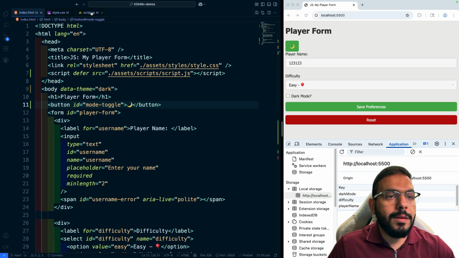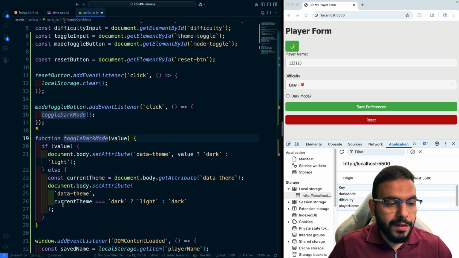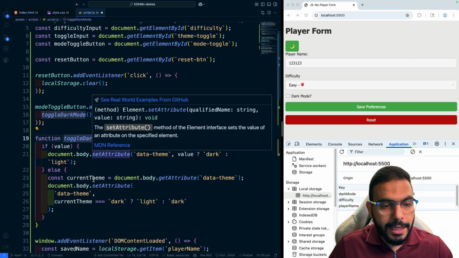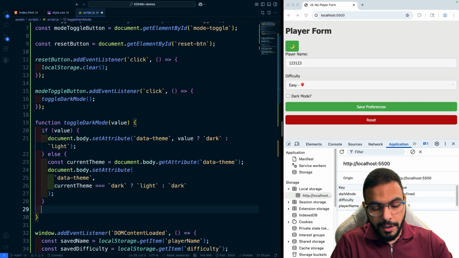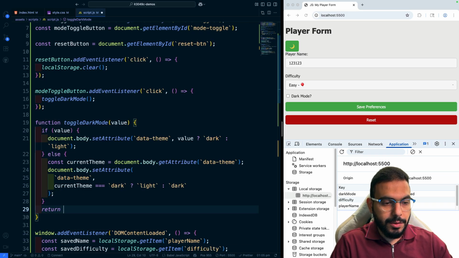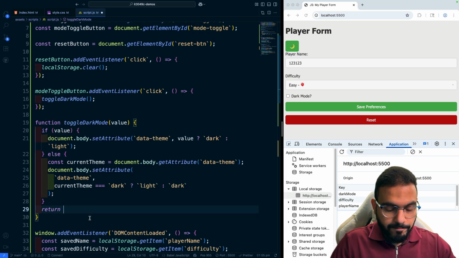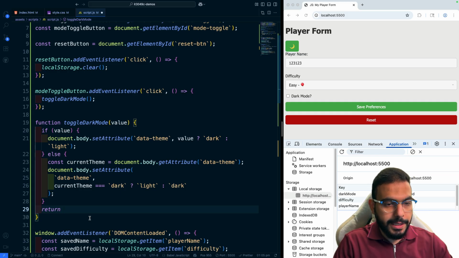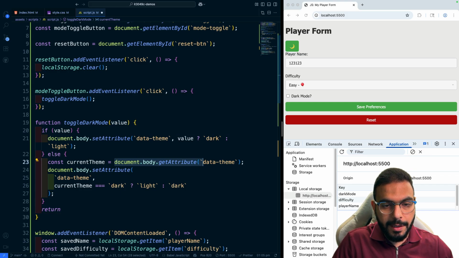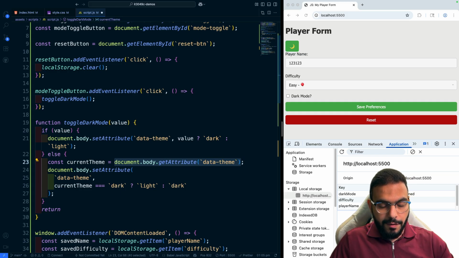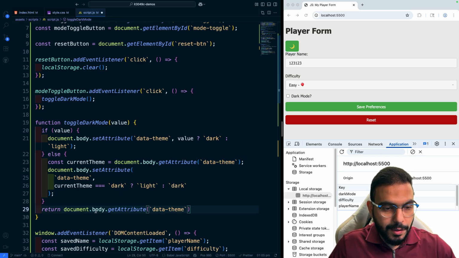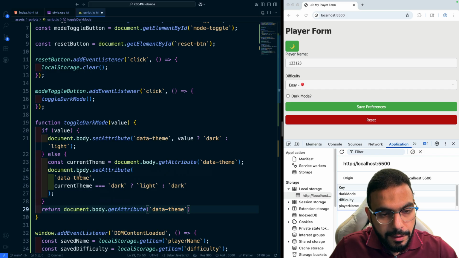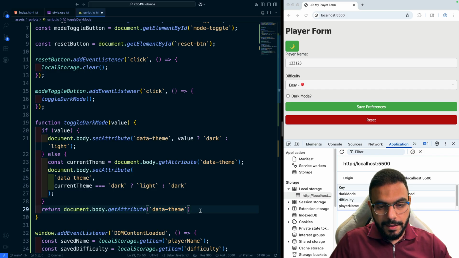Okay, and now in my script, I'll update this function. So not only does it set the attributes, but I also want it to return whatever that attribute is. So return, let's see. Should I do document.getAttribute? Probably yes. So we'll do document.body get attribute of the data theme. So this should be the value after all the modifications, after all the updates.